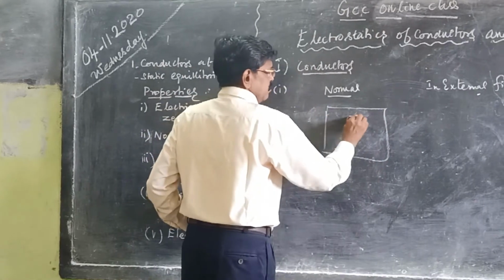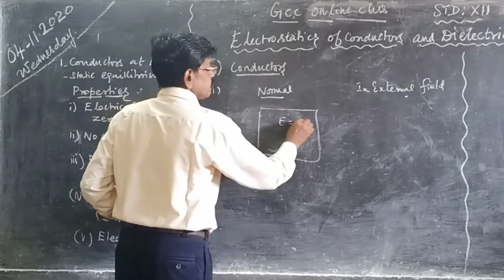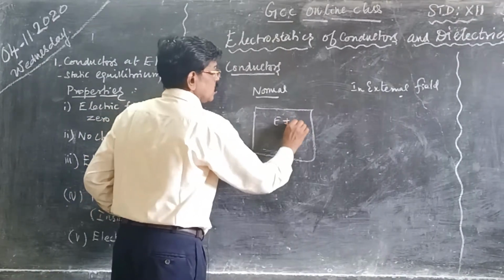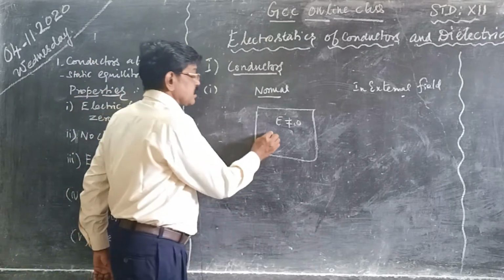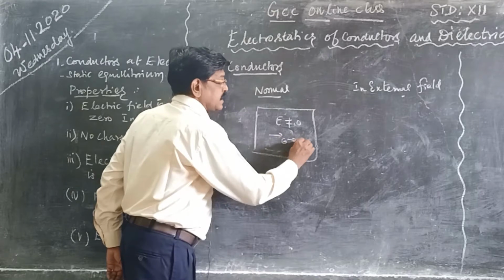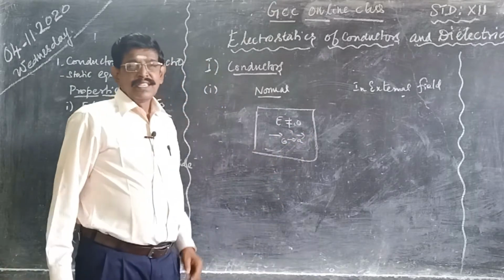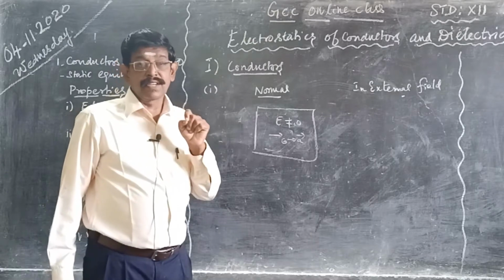Assume that suppose the electric field is not equal to 0, some electric field is there. See, if the electric field is there, what will happen? The free electrons will be accelerated. If the free electrons are accelerated, then there is a possibility of current.